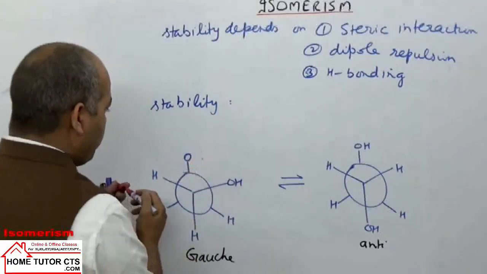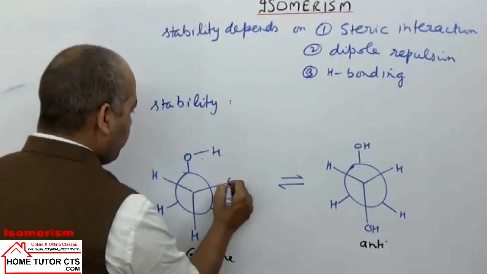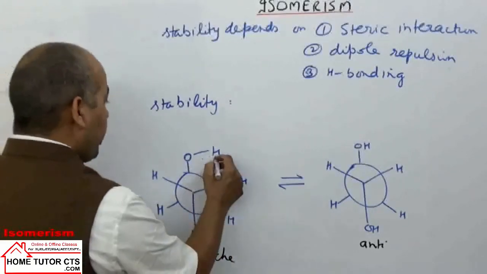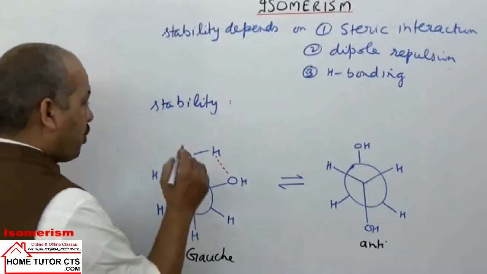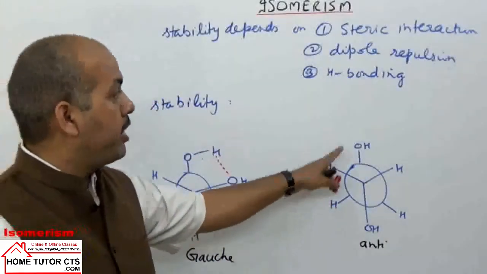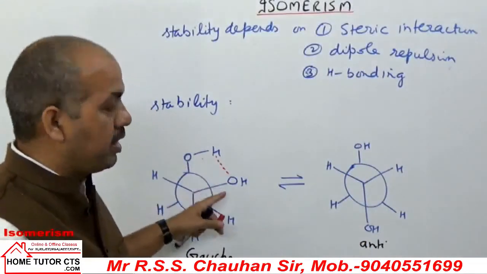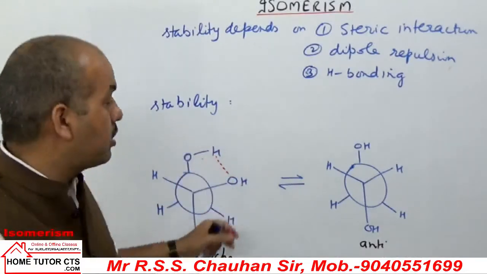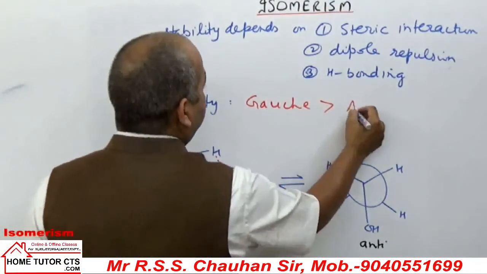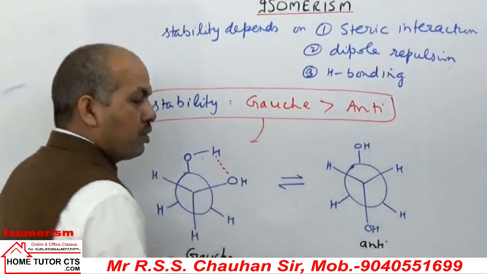The OH group and this O will be involved in intramolecular hydrogen bonding. In the anti this is not possible. The Gauche has slightly more steric interaction, but even then the Gauche conformation in this case is more stabilized compared to the anti conformation. The reason is hydrogen bonding.